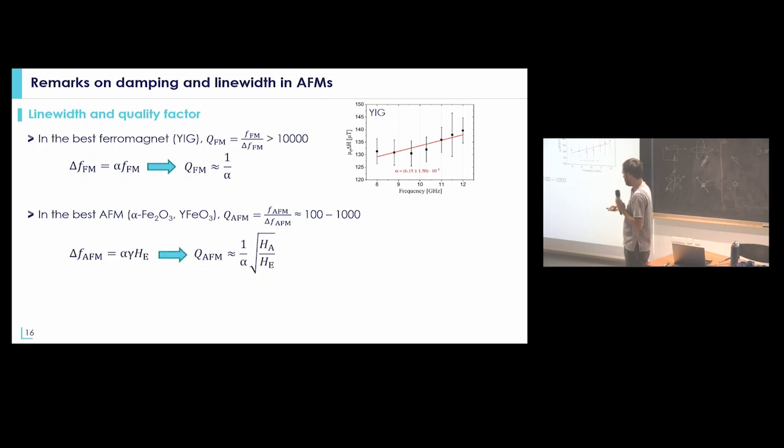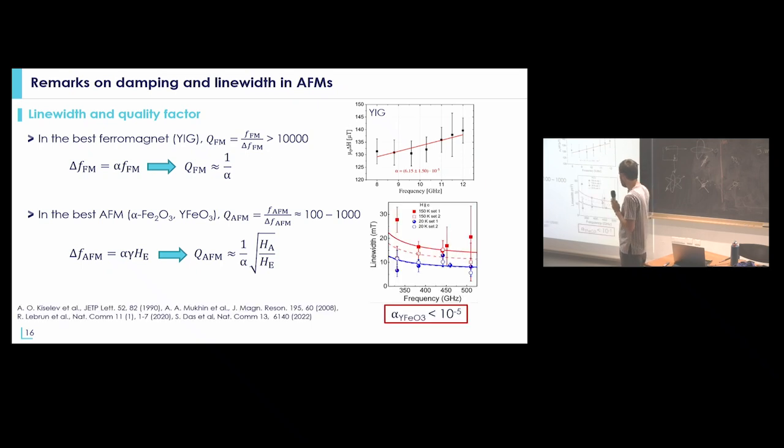If you calculate the line width, you will see that the quality factor is not only 1 over the damping, but there is a prefactor that is the anisotropy divided by the exchange field. And the exchange field in an antiferromagnet is extremely large. This is why even in yttrium orthoferrite, in which the damping is lower than 10 to the minus 5, the quality factor is still much lower than in the ferromagnetic case. That's why it's also more difficult to integrate antiferromagnetic materials in any type of microwave devices.